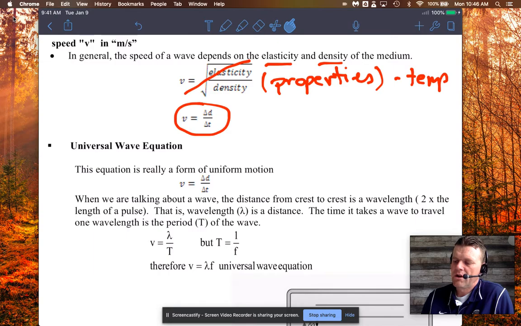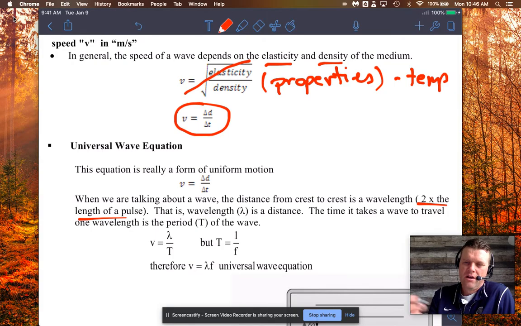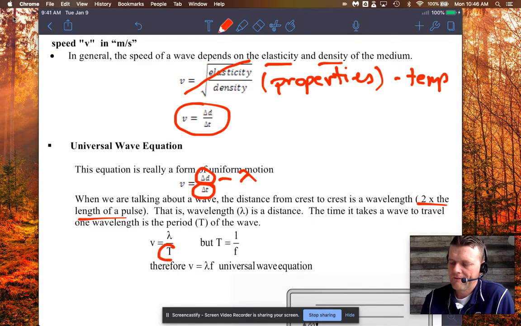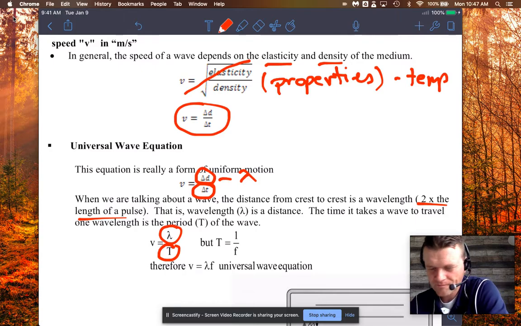The distance that we're talking about is going to be the wavelength. Okay. Yes, a wavelength is 2 times the length of a pulse, because remember, a pulse is only half of a wave. That's kind of like a compression. A pulse and a compression are like half a wavelength. But anyway, so we just replace d here with wavelength, and we replace the t, the time, with the period. Okay, so the period and lambda get kind of put into this new formula for the speed of a wave.